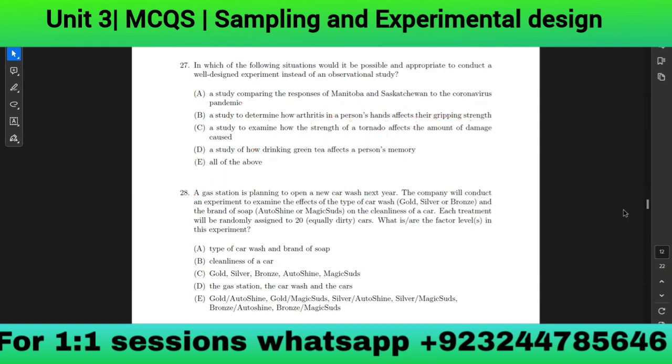Wait, how is it a well-designed experiment? Because they're asking in which situations it is possible and appropriate to conduct a well-designed experiment. Obviously, drinking green tea does have an effect on a person's memory, and this is a very common observation, so it can come to an experiment. But now the other option, a study comparing the responses of Manitoba and Saskatchewan: that is something related to responses. This is not an experiment.